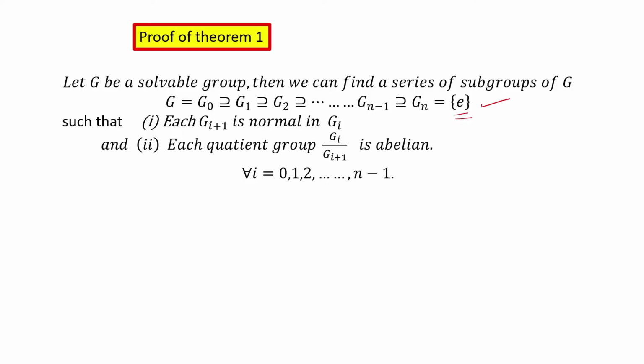And in this series each Gi+1 is normal in Gi, and the quotient groups of this series Gi by Gi+1 are abelian for each i equals 0, 1, 2 ... up to n-1. And let H be a subgroup of G. So we have taken just an arbitrary subgroup of group G.